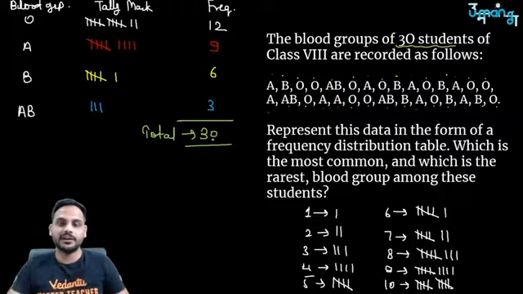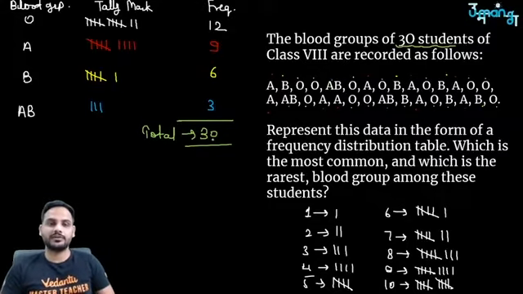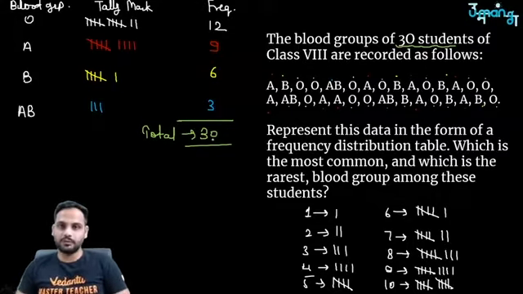So out of these 30 students, the highest number of students have the blood group under O blood group.